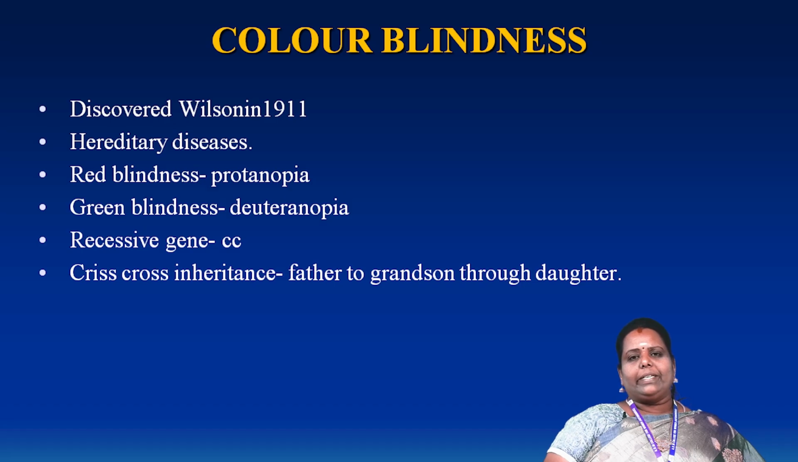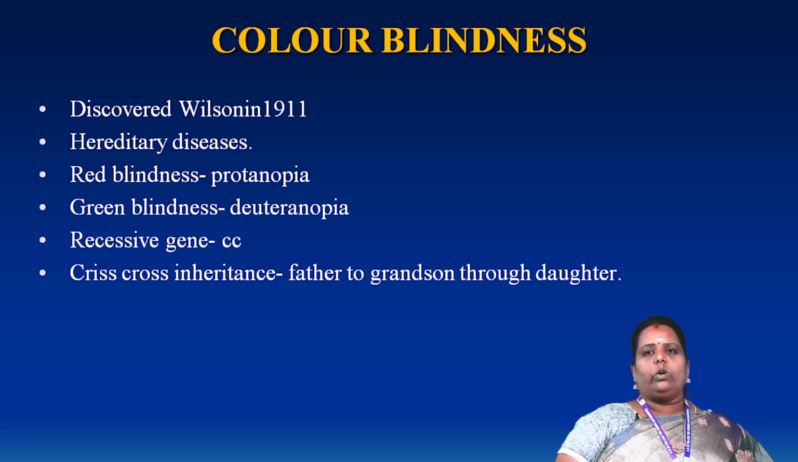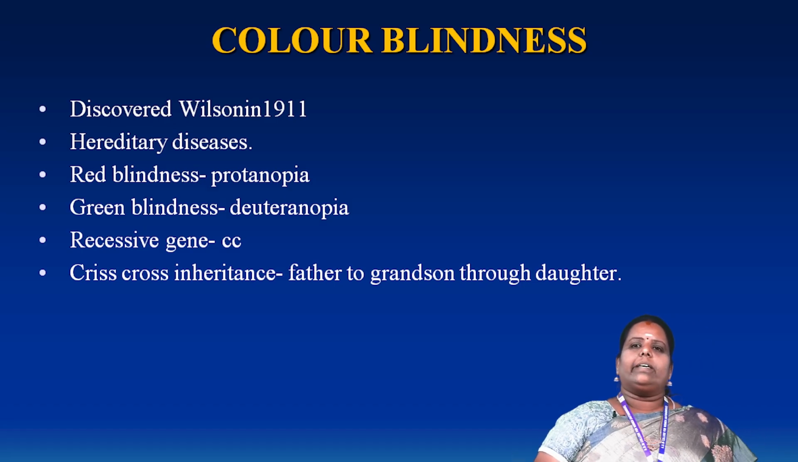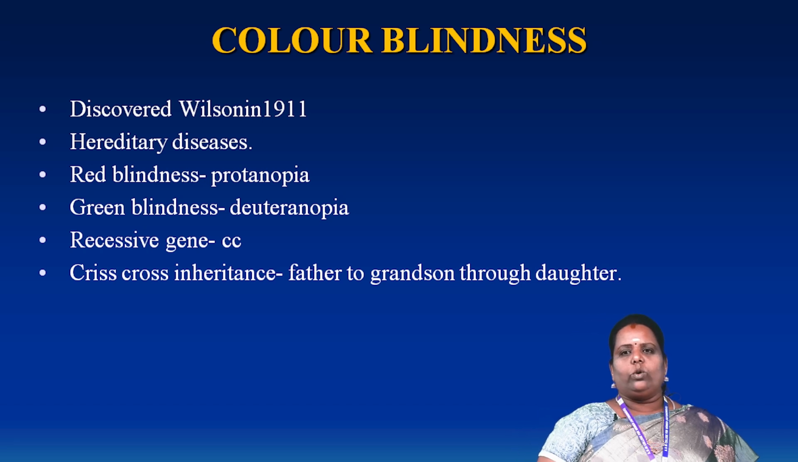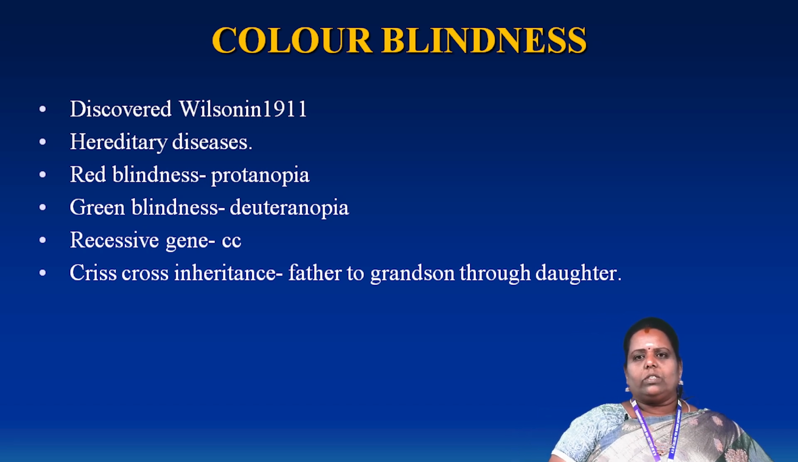The red blindness person is otherwise called protanopia. In case the person has green blindness, the person is called deuteranopia. These genes are also recessive genes. It is not a dominant gene. It is indicated by small c, small c.